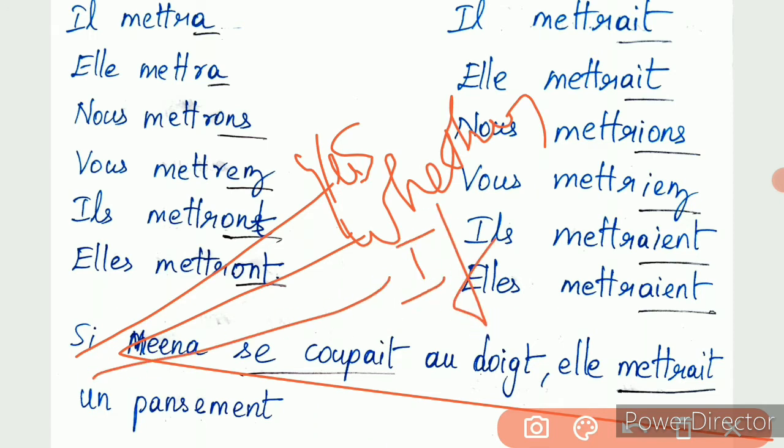In English, wherever we use if or whether or yes, there we use this si. Rarely we use it for yes, because for yes we usually use oui. So very rarely we use si for yes, but frequently for if or whether we use si.